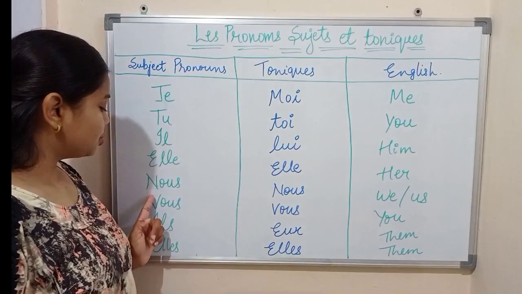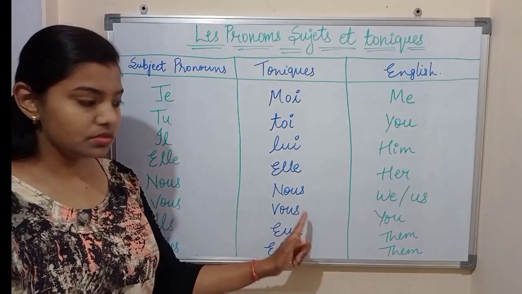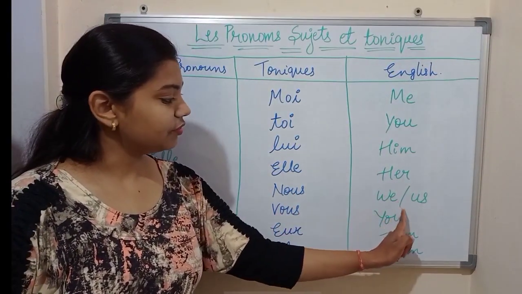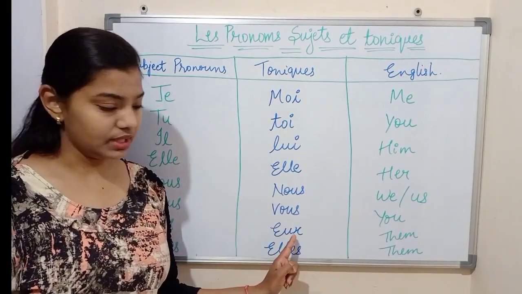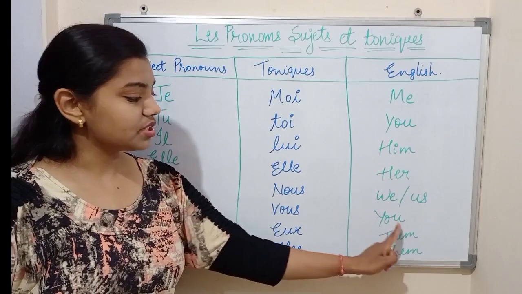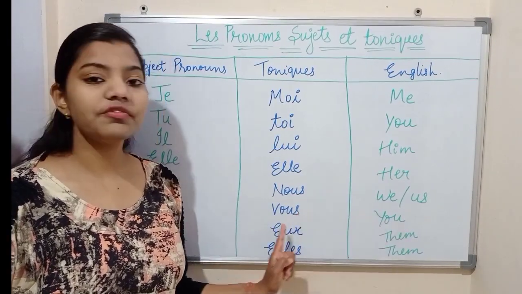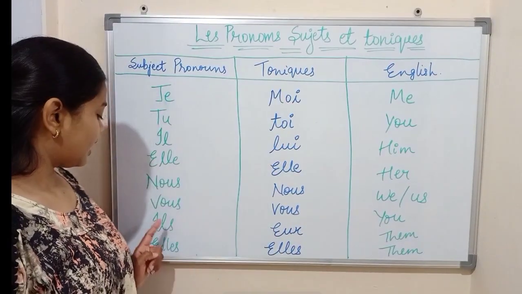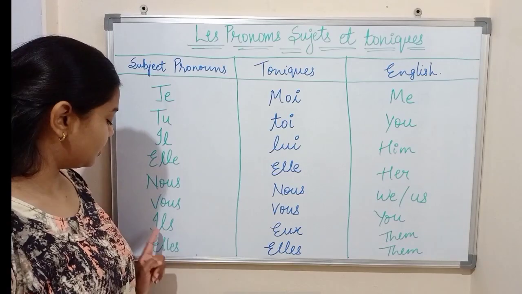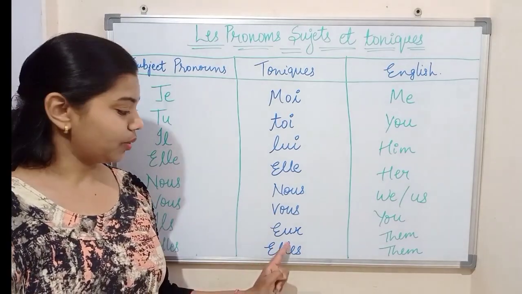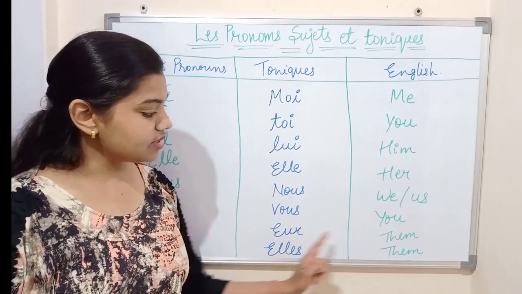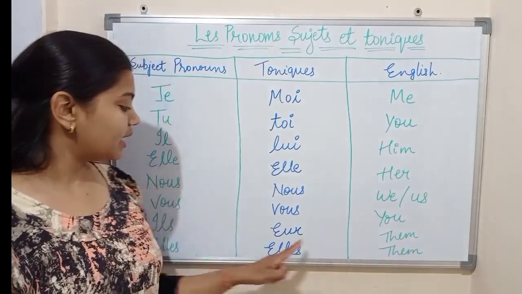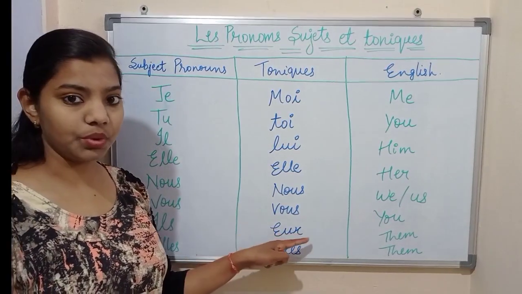Okay. With nous we use nous, the same, which means we or us. And with vous we use vous, again the same, which means you, but it is used in a formal way. And with ils we use eux, and this means them, and this is used for masculine plural.